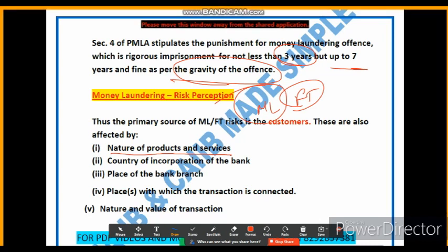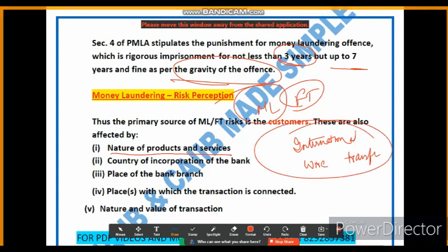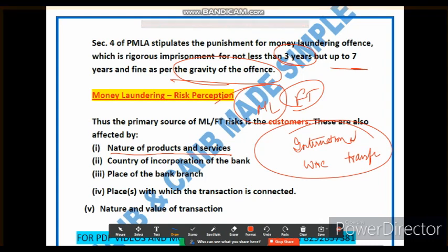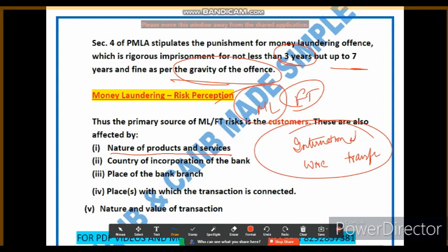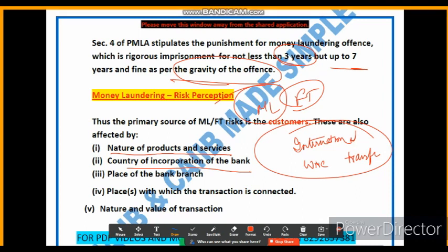For example, international wire transfers are more susceptible to money laundering and terrorism financing risk. International wire transfers or anonymous prepaid cards may be attractive to individuals seeking to move funds illicitly. The second factor is the country of incorporation of the bank. What does it mean? Different countries have different levels of regulatory framework and enforcement mechanisms to combat money laundering. Banks incorporated in countries with weaker regulation may be more vulnerable.